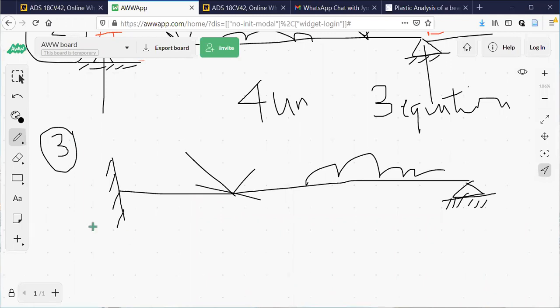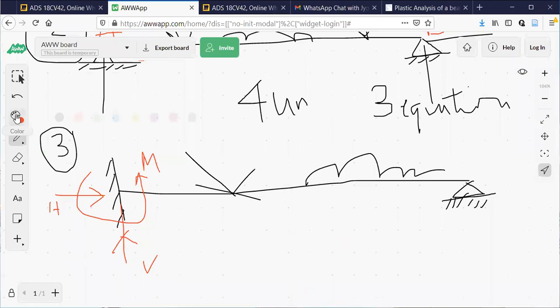The reason is there are 3 unknowns at the fixed end. I'll show you those unknowns here. The fixed end can resist the horizontal movement. It can resist the vertical movement. It can resist the movement like this. So this is H, this is V, this is M. It means the fixed end will not allow the body to rotate. It will not allow the body to move horizontally. It will not allow the body to move vertically. So there are 3 unknowns at the fixed end.